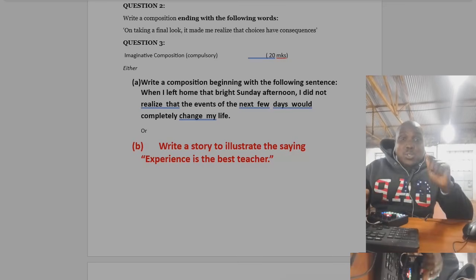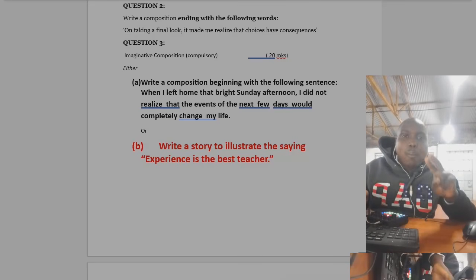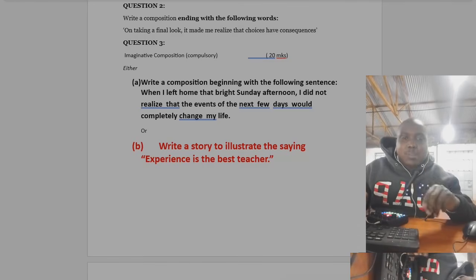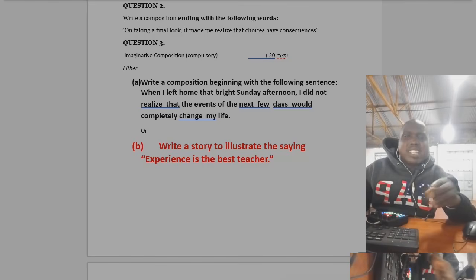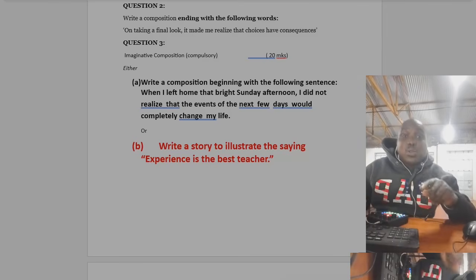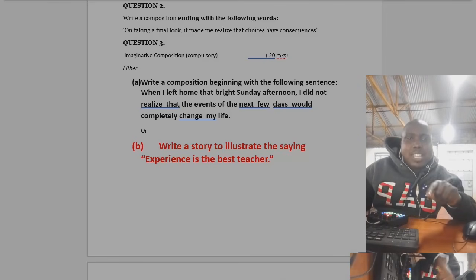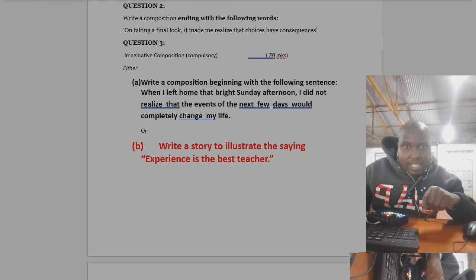Then you will only miss 4 marks for irrelevancy. There is 4 marks for irrelevance. Of writing things which does not exist, you will lose 4 marks. So 20 minus 4, it is 16, right?